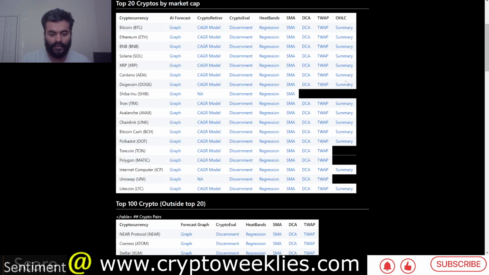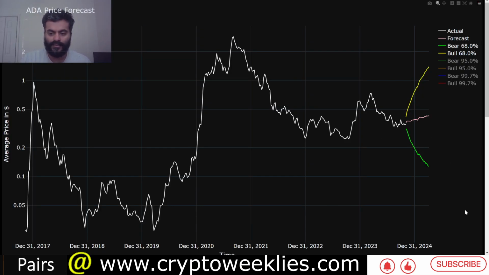And then going to the website and looking at the forecast using machine learning techniques, the trend for Cardano's price action is up. This trend line is this pink line, the white line is the weekly average price of ADA since 2017, and the bull case is this line in yellow, and the bear case is the line in green. The machine learning model trained on the price action for ADA since 2017, using algorithms such as ARIMA, LSTM, and XGBoost, has forecasted the base case for ADA between 36 cents and 43 cents.